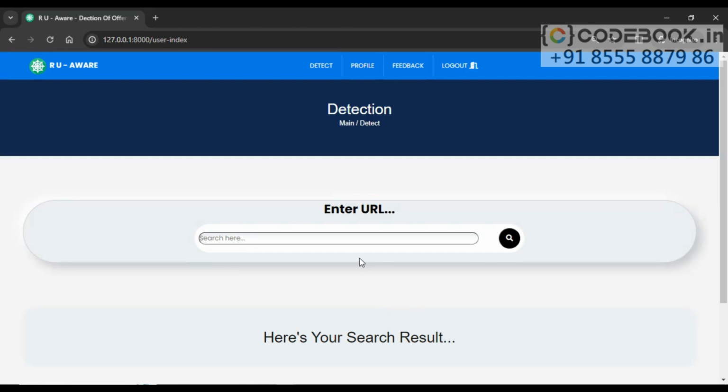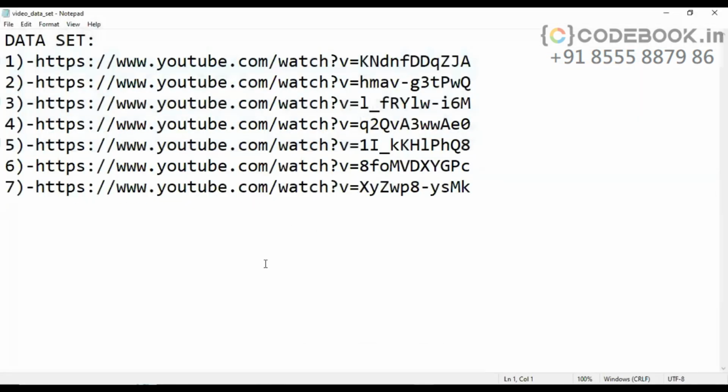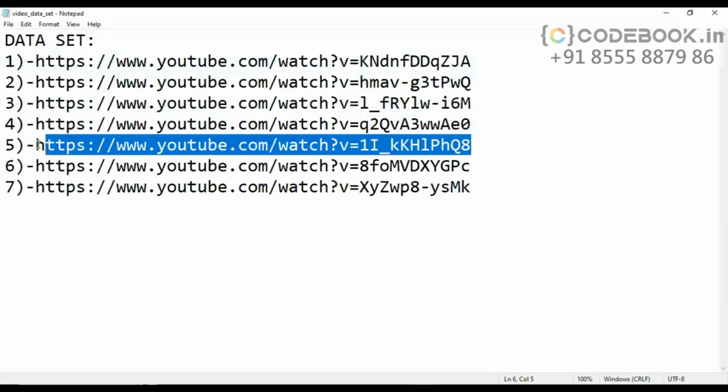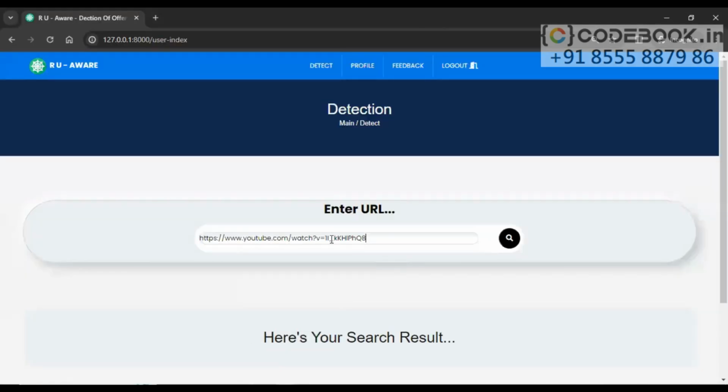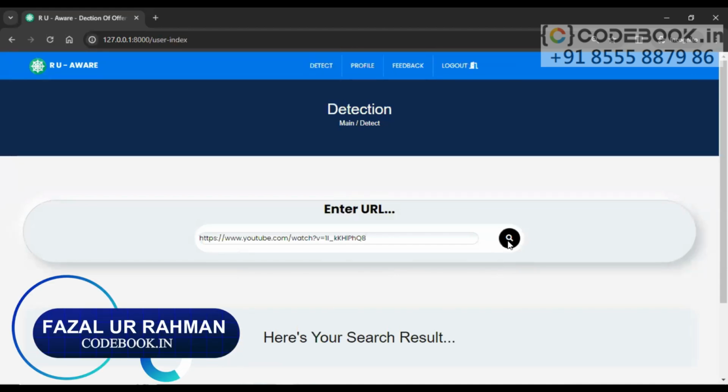So for that I have a data set with me. Let's utilize the URLs from the data set. You can provide any YouTube URL here, just copy and paste, but it's hard to find Urdu comments. So I have created a data set which has some Urdu comments and some Roman Urdu comments. Let's try this, anyone we can try. Let me copy this and paste it in the URL text box. Now let's click on this search button.